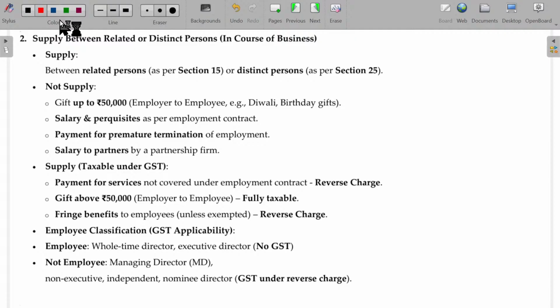Okay. Now, related persons. First, let me finish up this one. Related person is explained under section 15. Distinct person is explained under section 25. Let me explain these two for your better understanding.